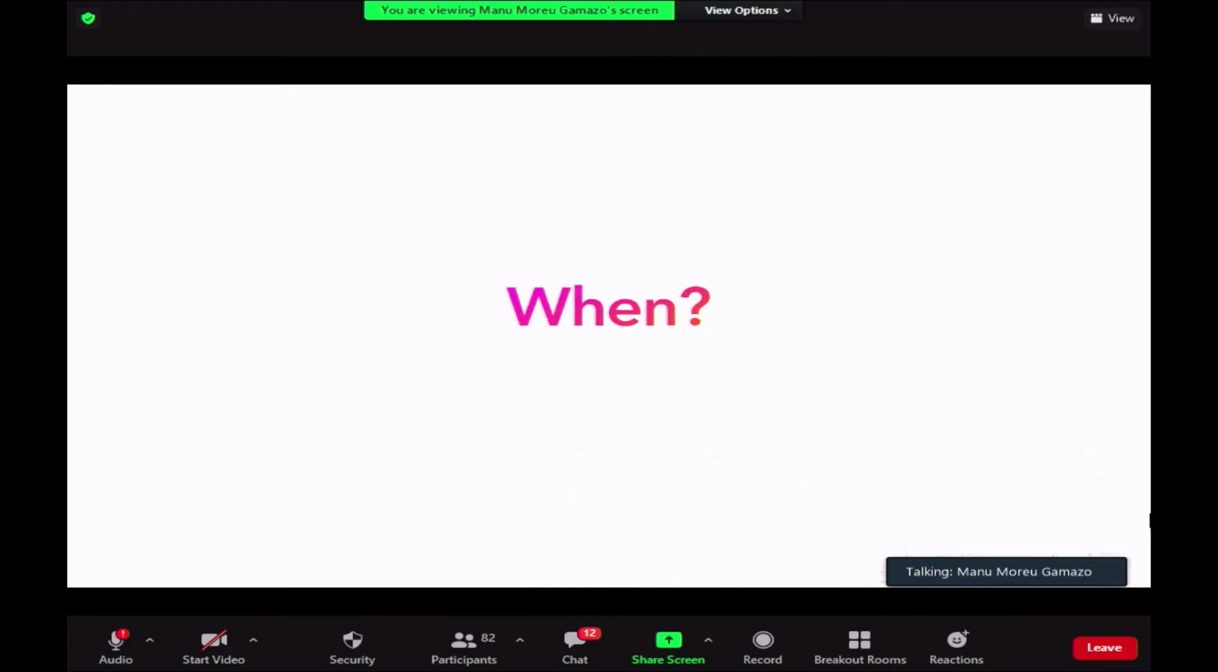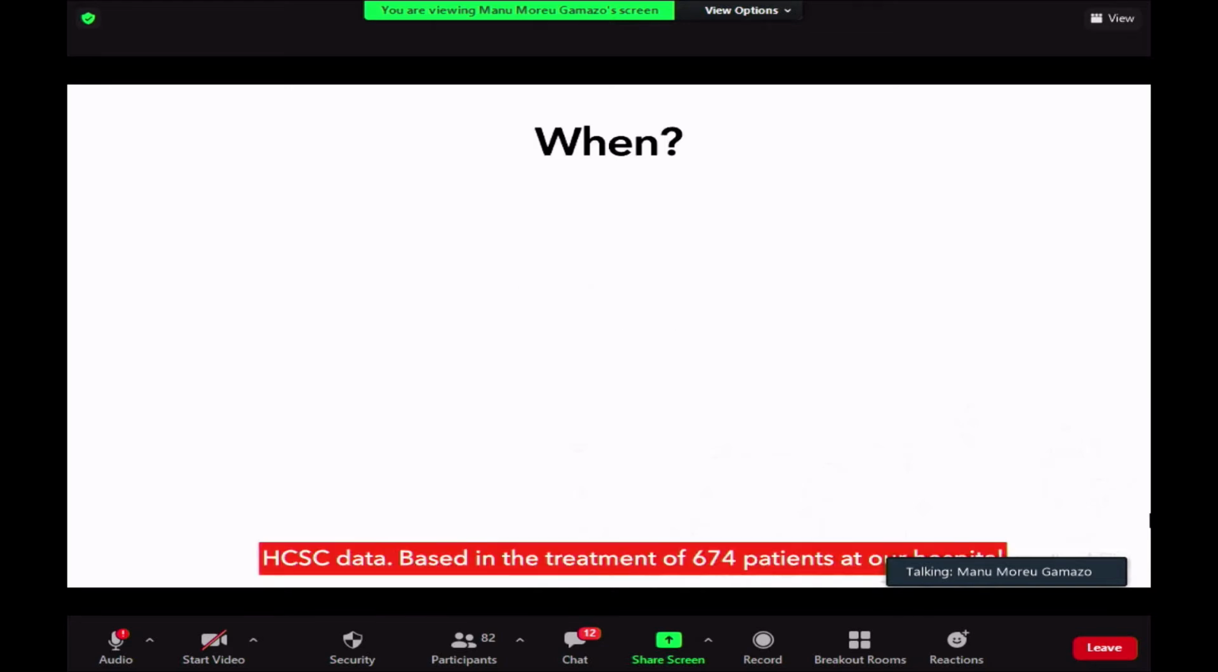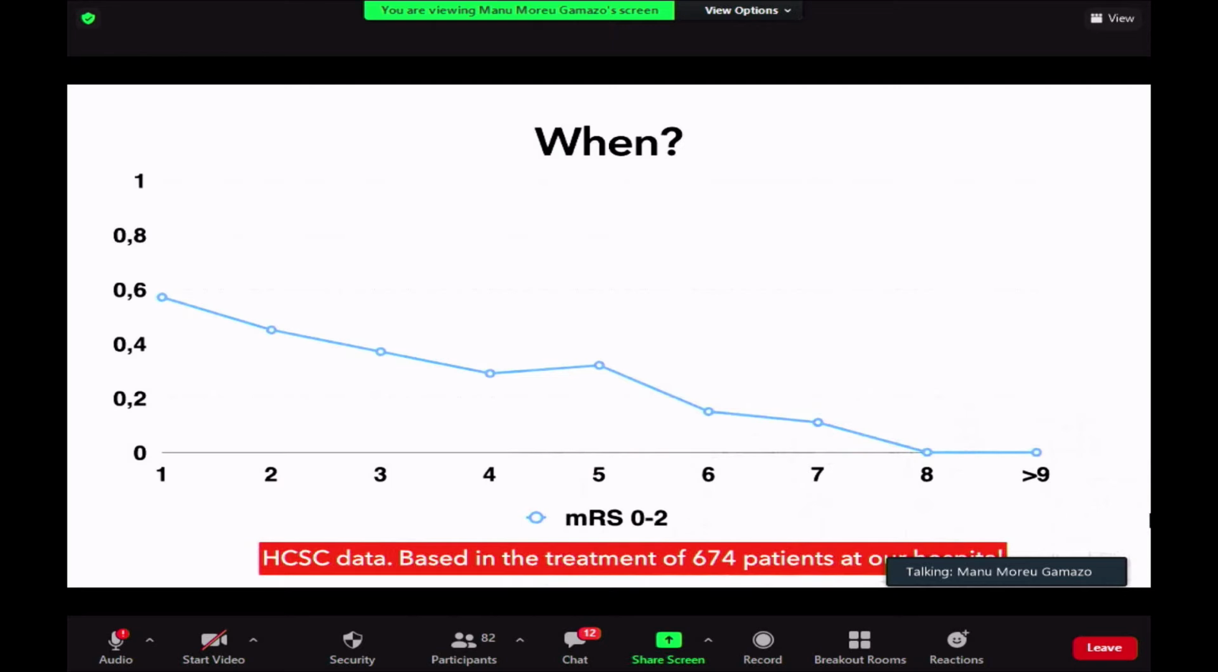So when to do this? Well, this is based on the first close to 700 patients that we have in our hospital, all the ages, all the rankings, everything. And this is the probability of good clinical outcome after each one of those passes. And you can see how this graphic is a line that goes down pretty much the same as what we have seen in the publication that I showed you.